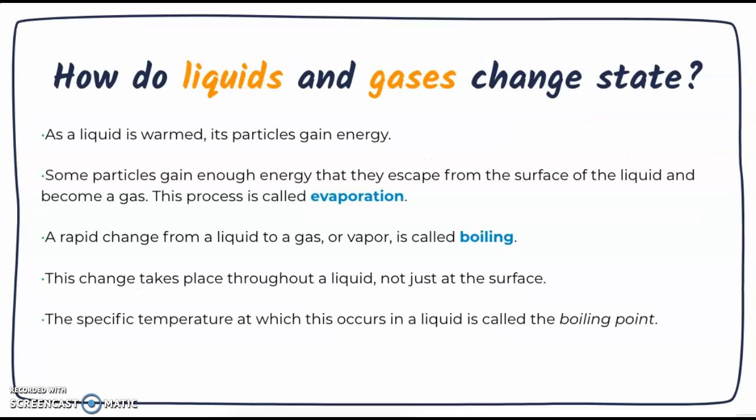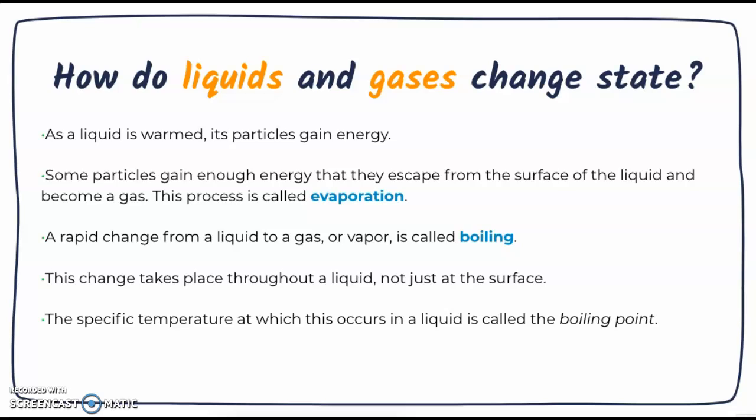All right, so how do liquids and gases change states? Particles in a gas have a great deal of energy, so removing enough energy from a gas can cause it to change to a liquid or a solid. Adding enough energy to a liquid or solid causes it to change into a gas. The process by which a liquid or a solid changes to gas is called evaporation. As a liquid is warmed, its particles gain energy, and some of the particles gain enough energy that they escape from the surface of the liquid and become a gas. This process is called evaporation.